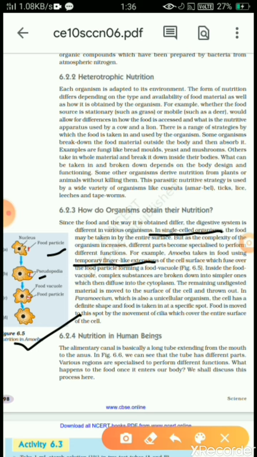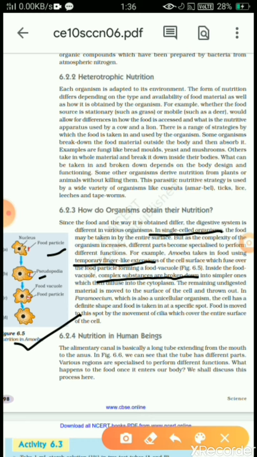Inside the food vacuole, complex substances are broken down into simpler ones, which then diffuse into the cytoplasm. So, in this way, the amoeba captures the food material inside the body, and after absorption, the waste product comes to the surface of the amoeba and is thrown outside the body. The remaining undigested material is moved to the surface of the cell and thrown out.